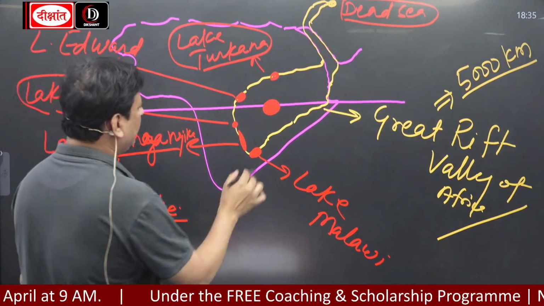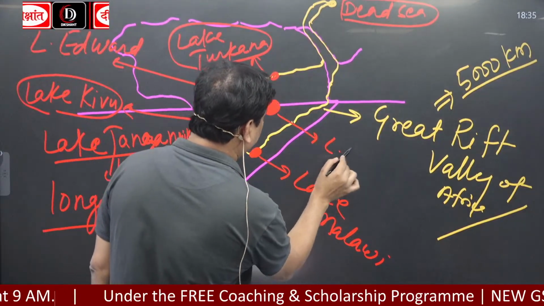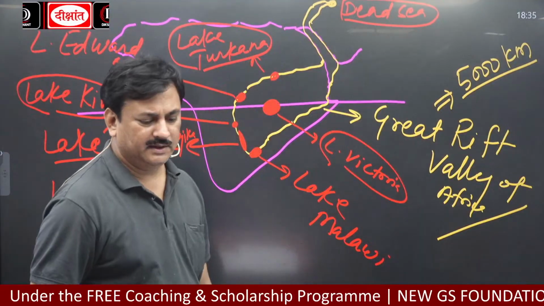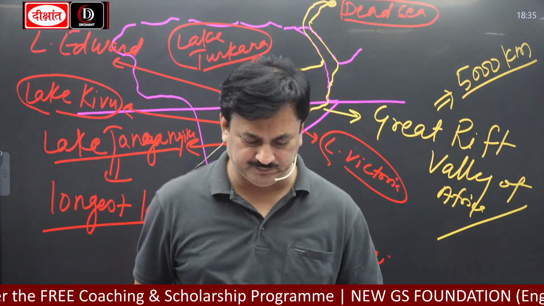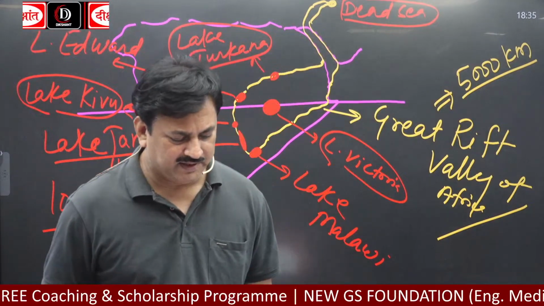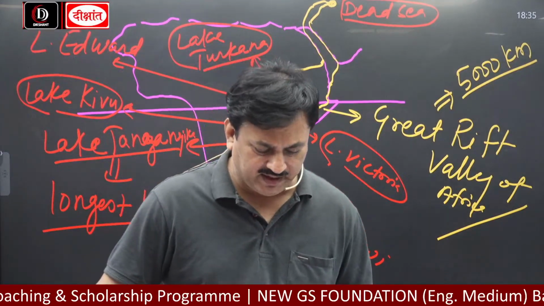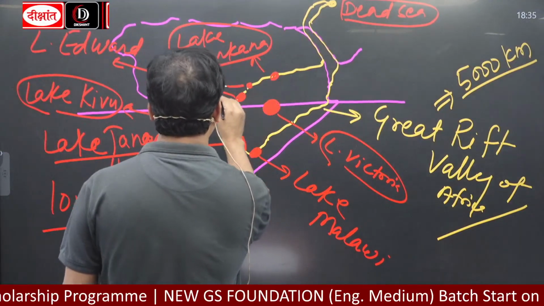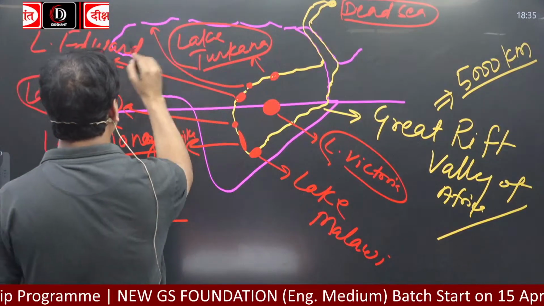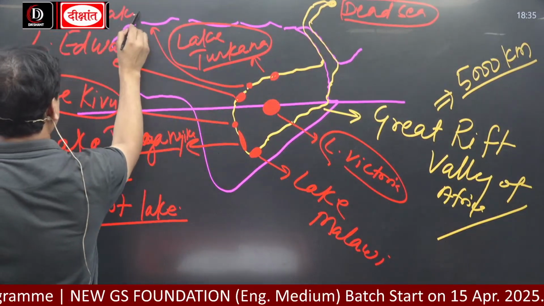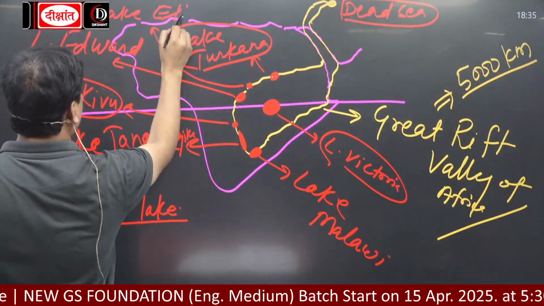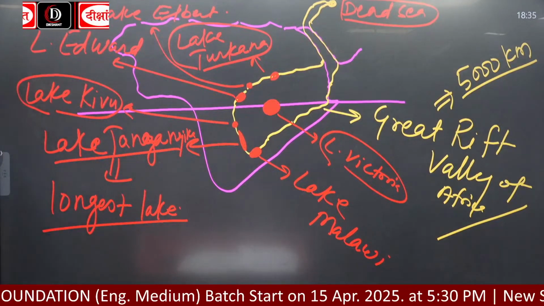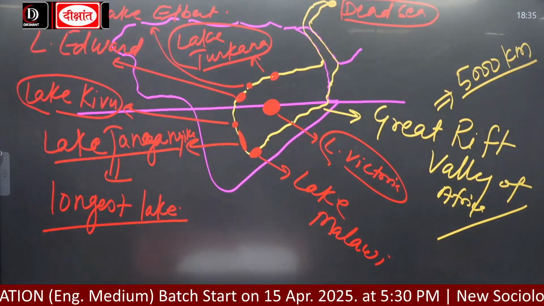This is Lake Victoria. And there is another lake called, okay, Malawi is there, Kivu is there, Edward, Tanganyika, Albert. We have left Albert. Albert is here. Okay? Lake Albert. So these are the 7 lakes, and these lakes are called the Great Lakes of Africa.